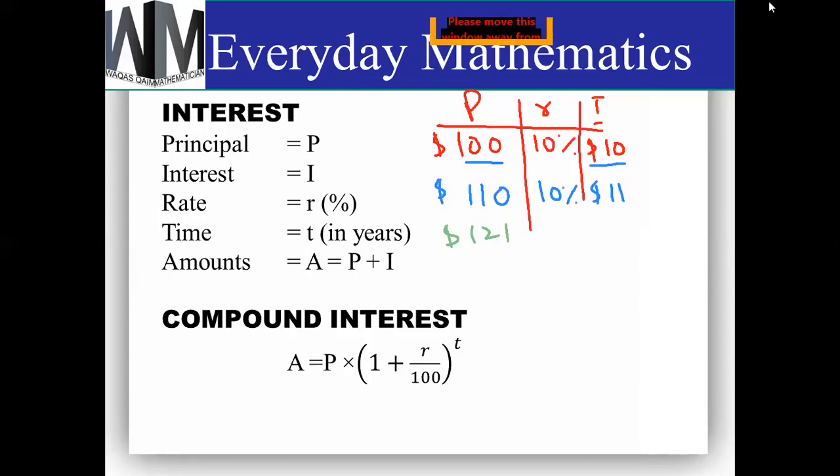But in compound interest, the $100 that I borrowed at the beginning of the contract changes every year. This is called compound interest.